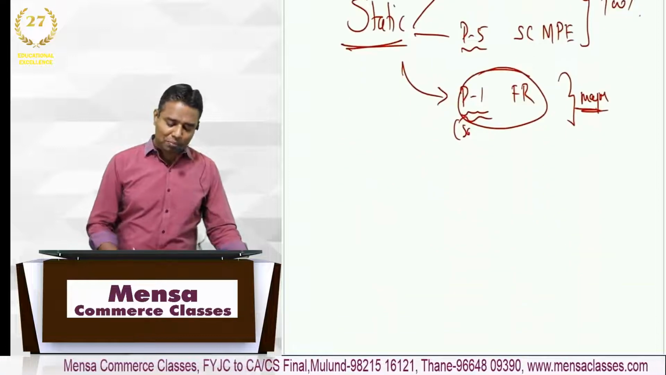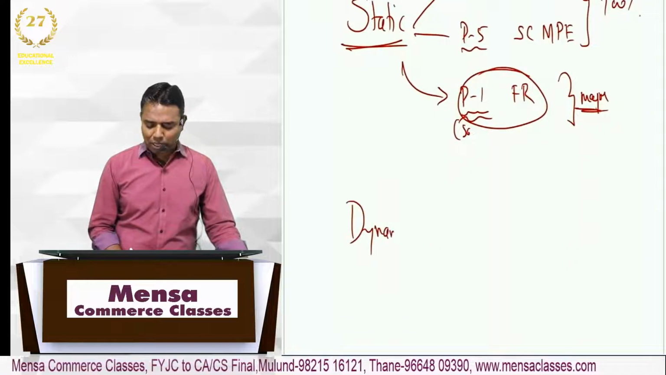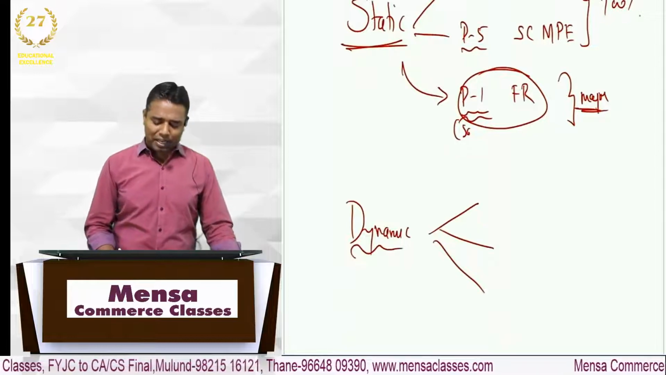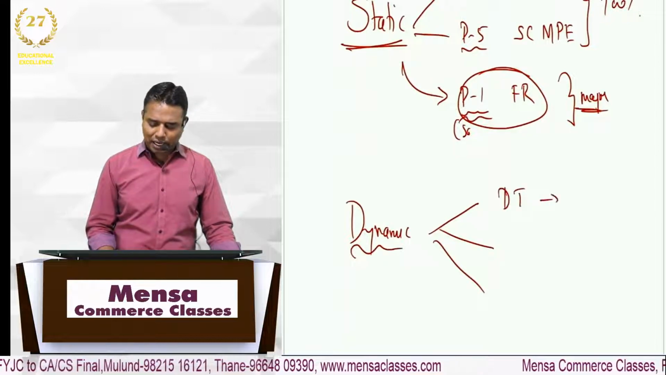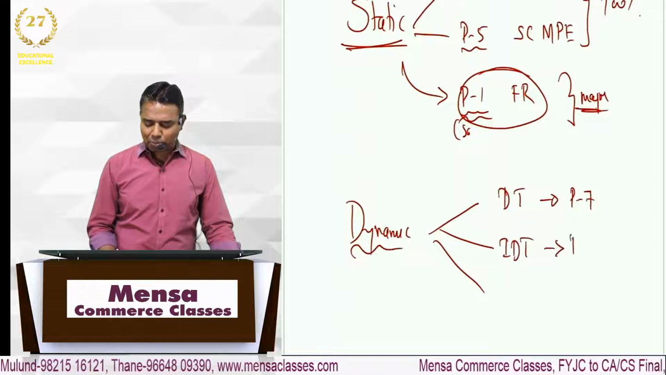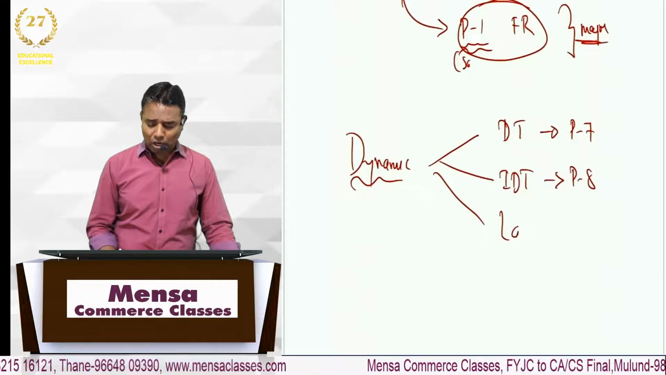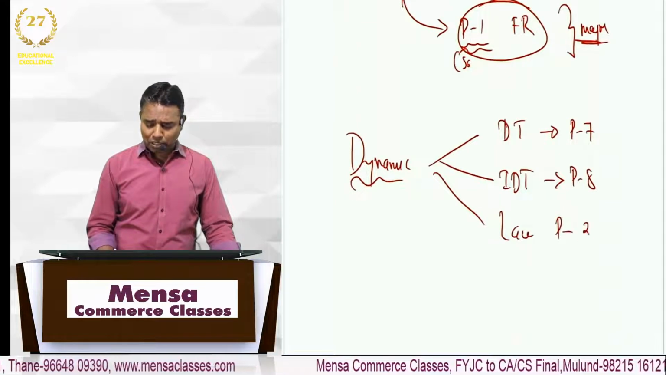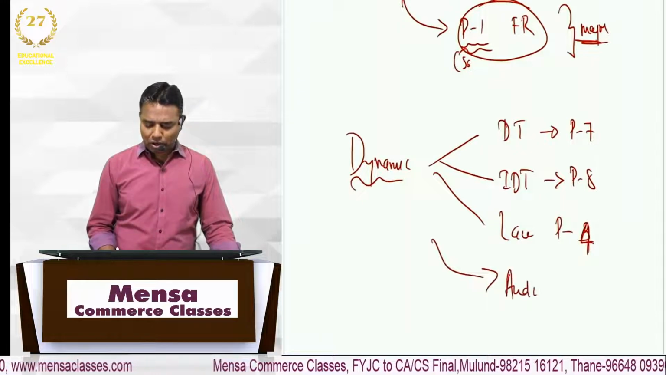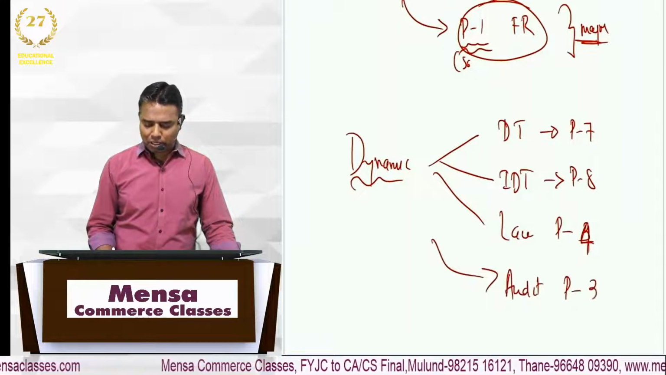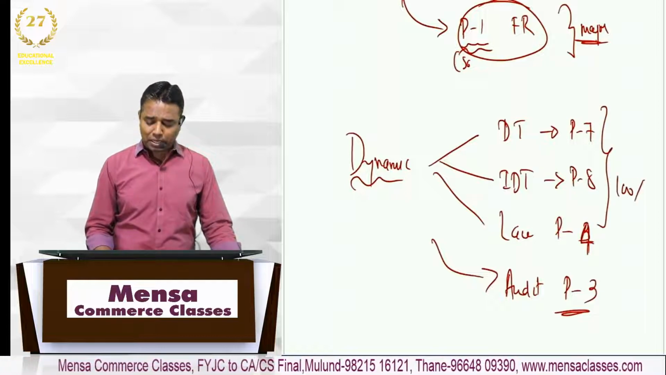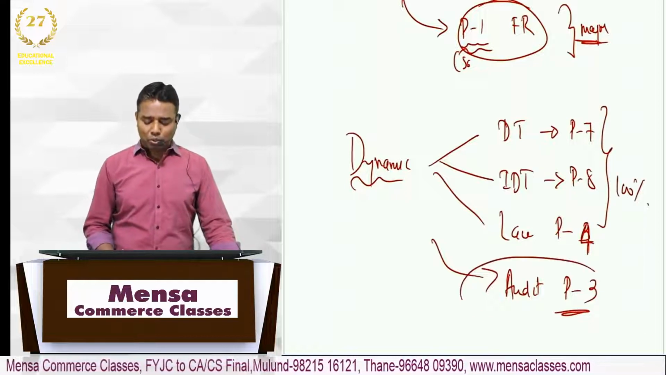Okay, then what is left in dynamic, sir? The most dynamic ones, where a lot of changes happen, as you also know, are the first one, direct tax, that is your paper number 7, indirect tax, that is your paper number 8, law, that is your paper number 4, and to some extent audit, that is your paper number 3. So these are the dynamic papers, these are 100% dynamic ones and these are dynamic to some extent.